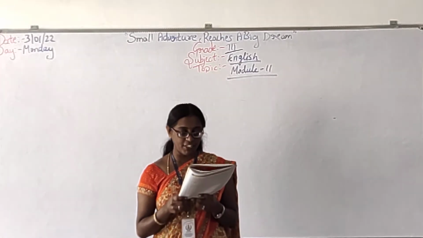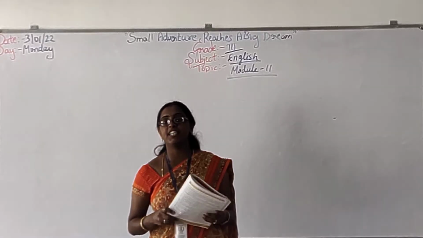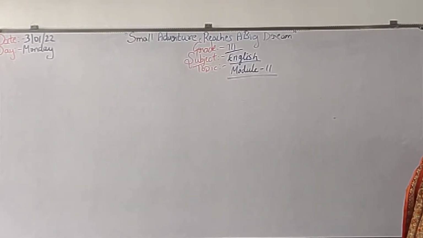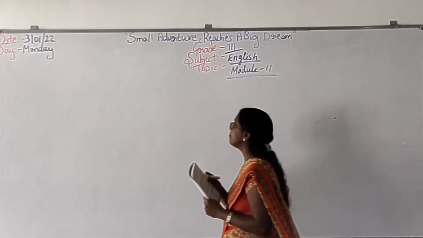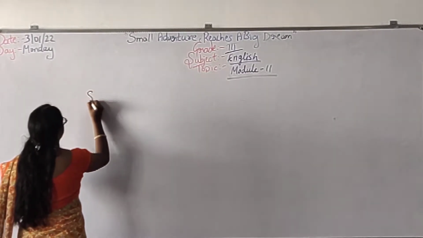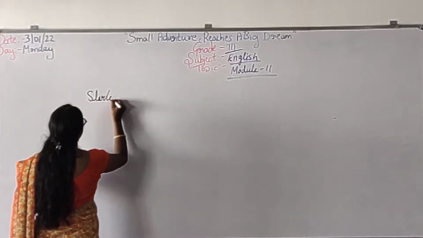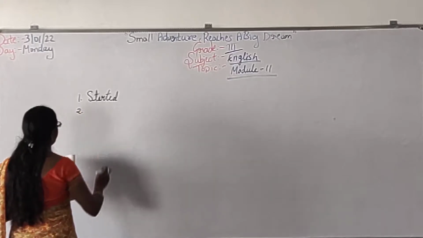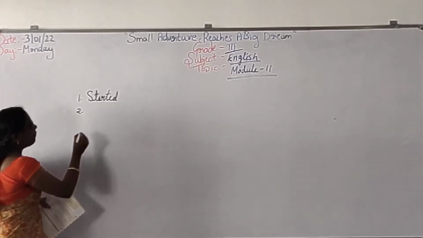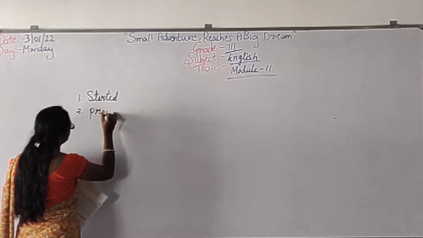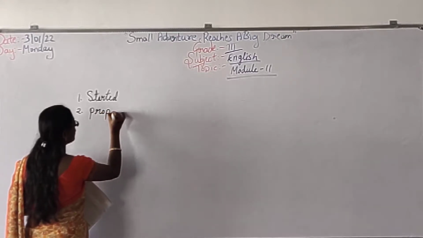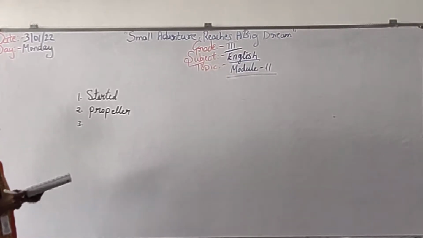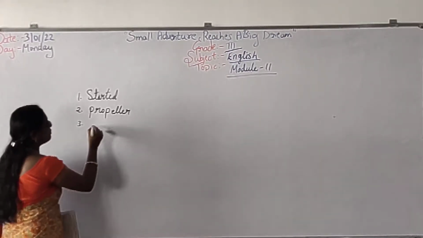I will tell the words, write down. First one is starter. Write down starter. Please don't spell it. Is starter finished, ma'am? Started, started. Second one is propeller. Write down. After propeller, ready. Next is brush.